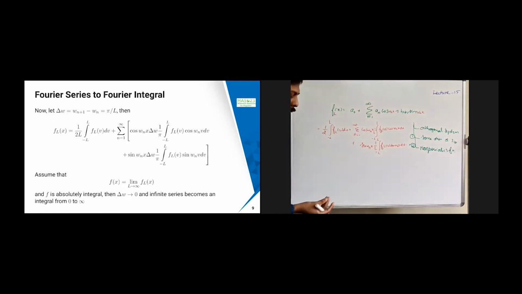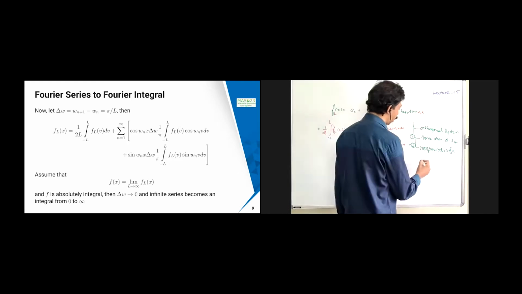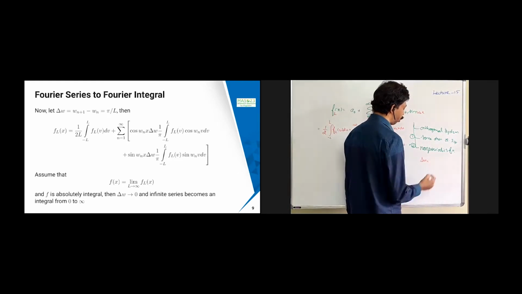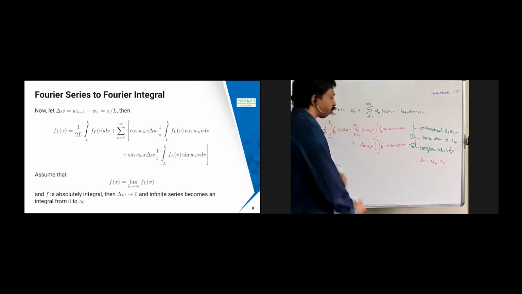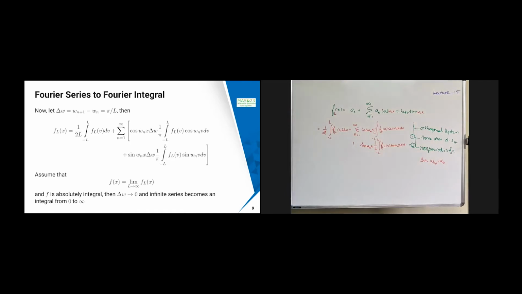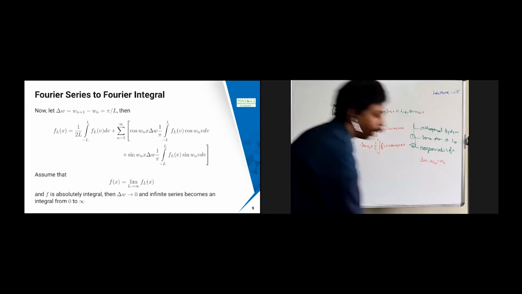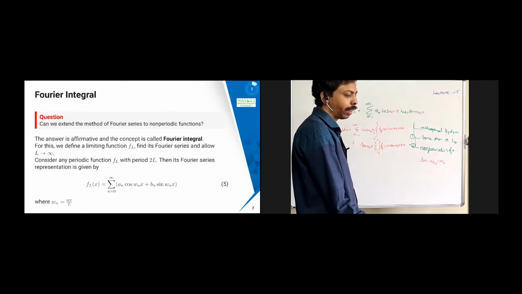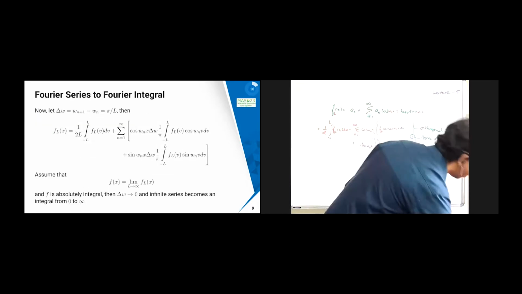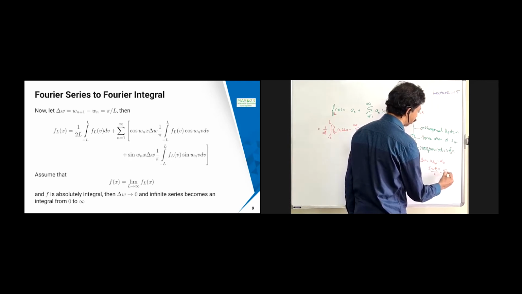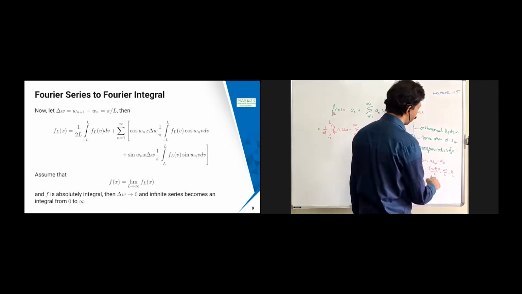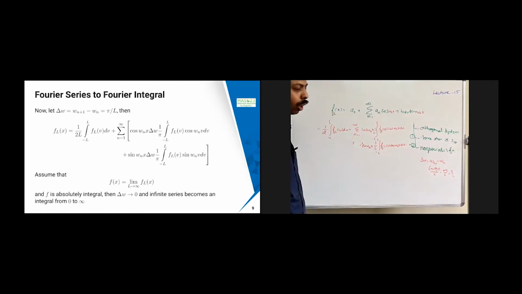Now I'm going to introduce Δω, which is ω_{n+1} minus ω_n. Since ω_n is nothing but nπ/L, this becomes (n+1)π/L minus nπ/L. The nπ/L terms cancel, so Δω is going to be π/L.